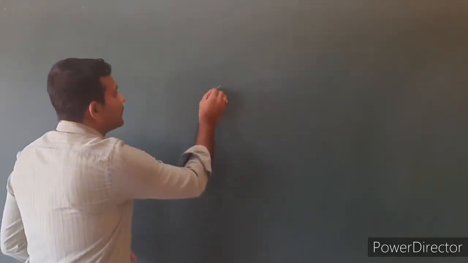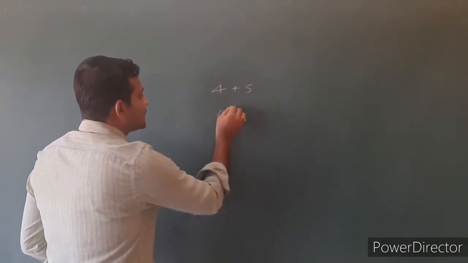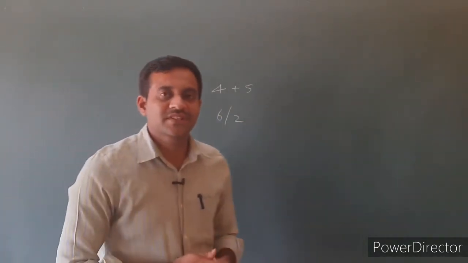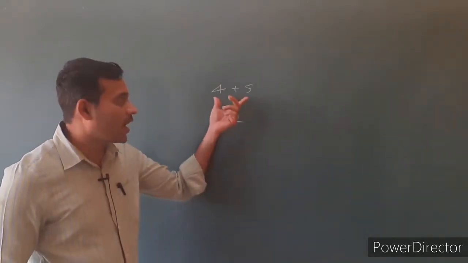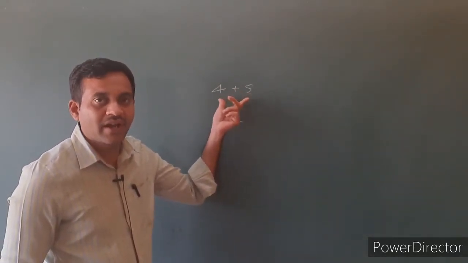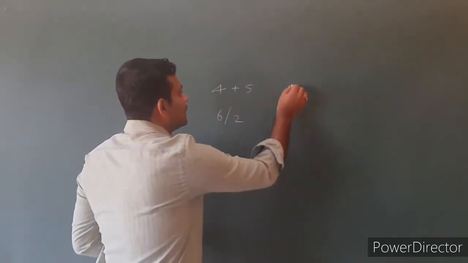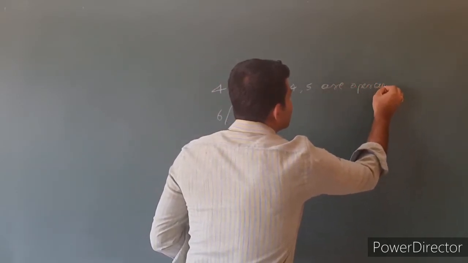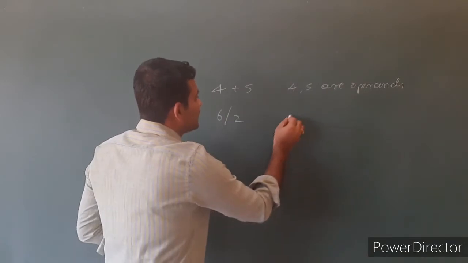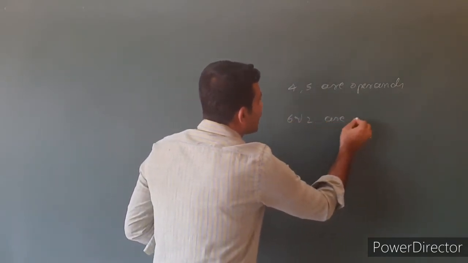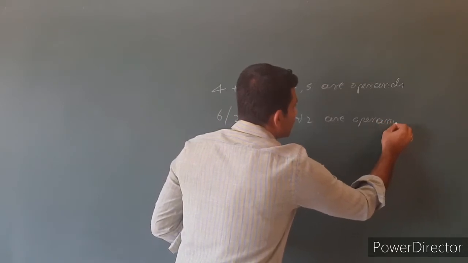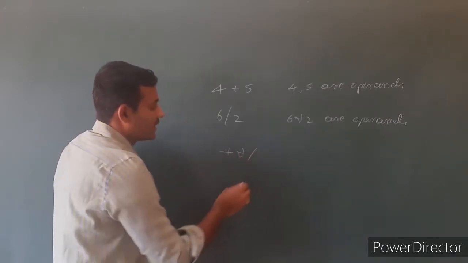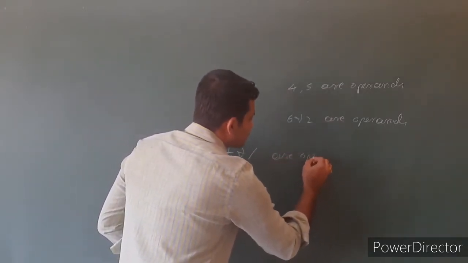For example, 4 plus 5, 6 divided by 2. These are examples of expressions. Expressions are a combination of operands and operators. In the first expression, 4 and 5 are the operands. In the second expression, 6 and 2 are the operands, and plus and division symbol are the operators.